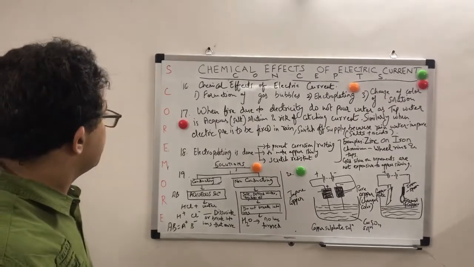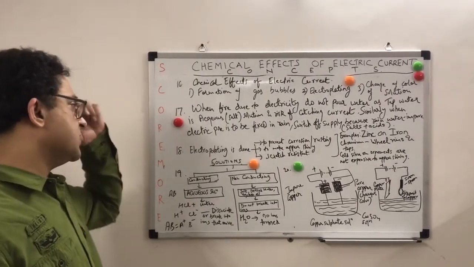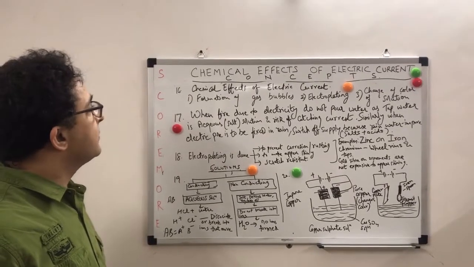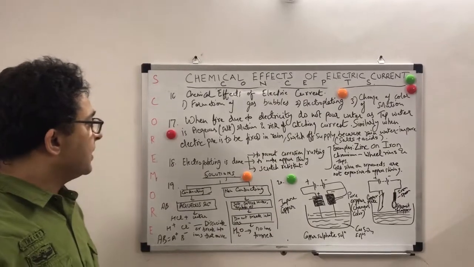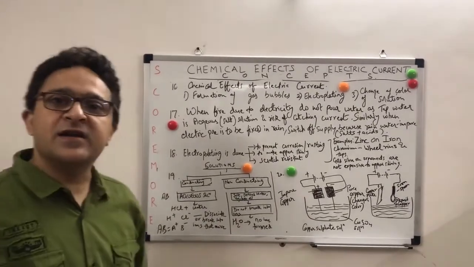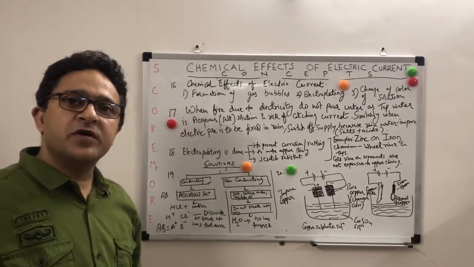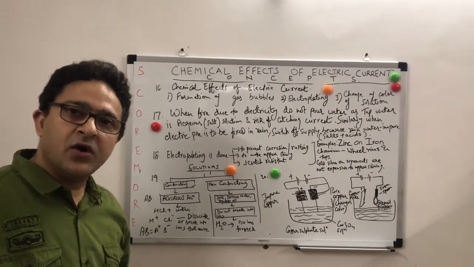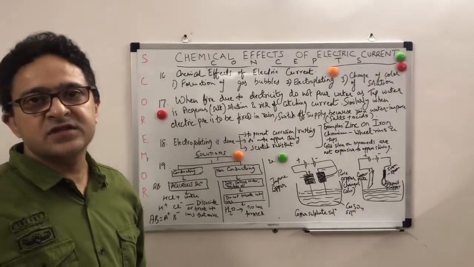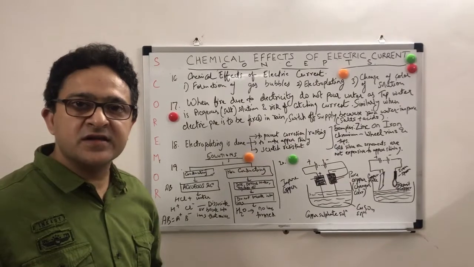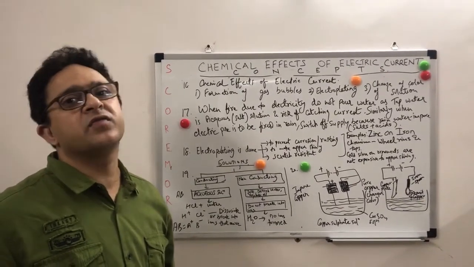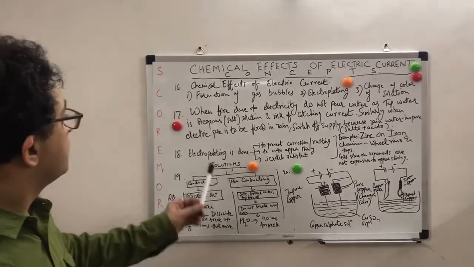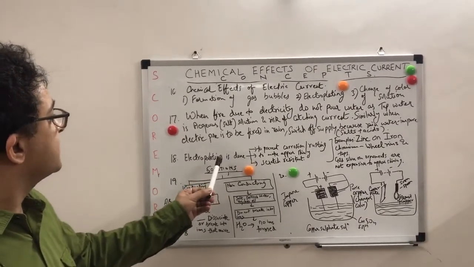Okay. Now we discuss one of the chemical effects of electric current: electroplating. Electroplating is basically when we pass electric current, there is a deposit of one metal on another metal. So this is called electroplating. When there is a deposit of one metal over the other, it is called electroplating. Now we'll see this with a diagram. First, why is electroplating done?